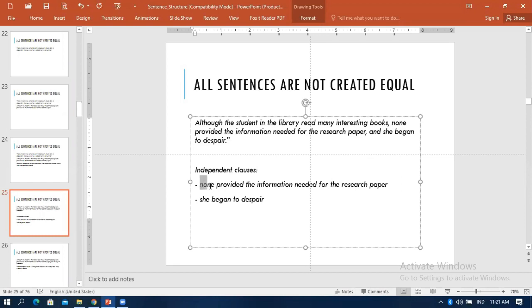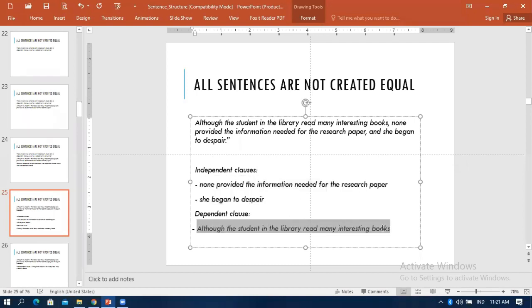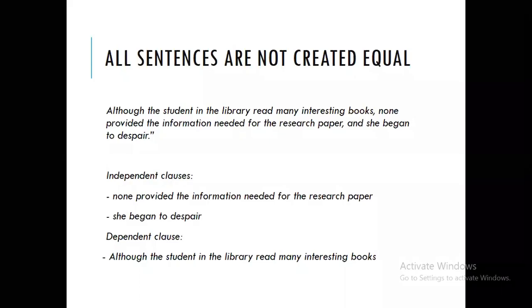Yeah, because this is the subject, this is the predicate. This is the subject, this is the predicate. So that's why it's called an independent clause. And which one is the dependent clause? In this case, the dependent clause is "although the student in the library read many books." Okay, so because this sentence contains two independent clauses and one dependent clause, it is called a compound complex sentence.